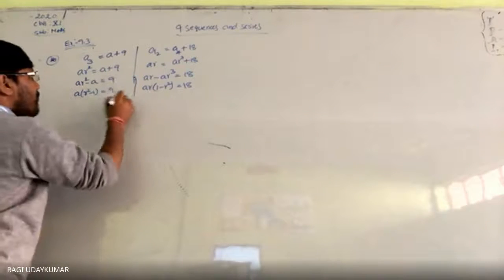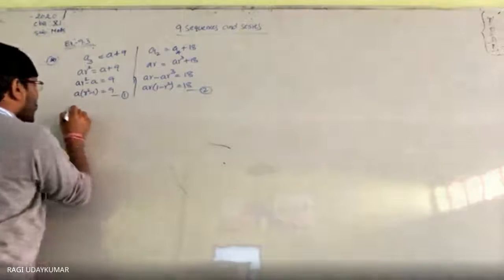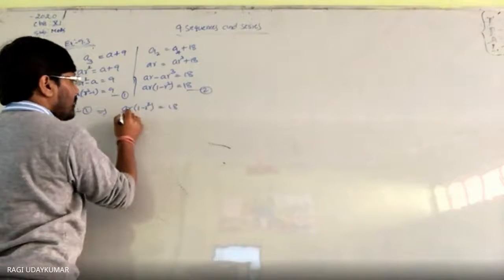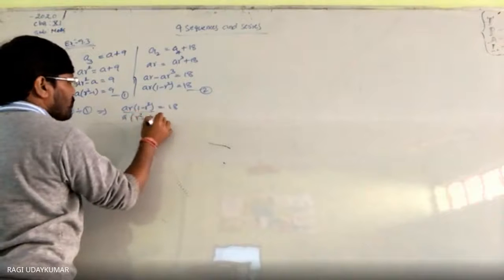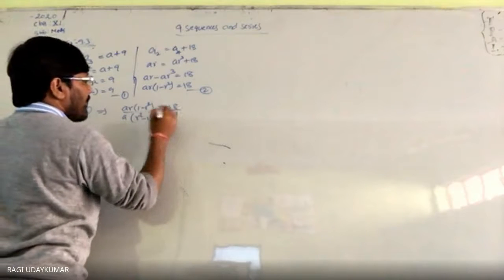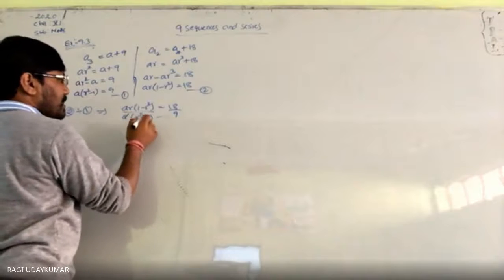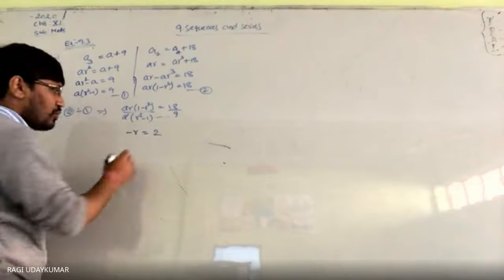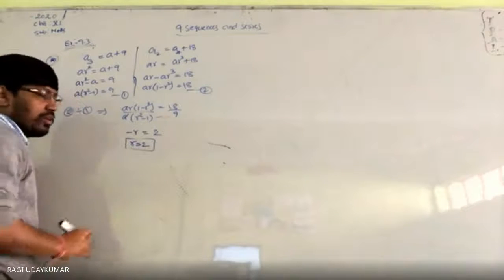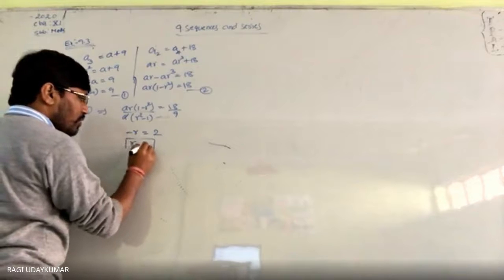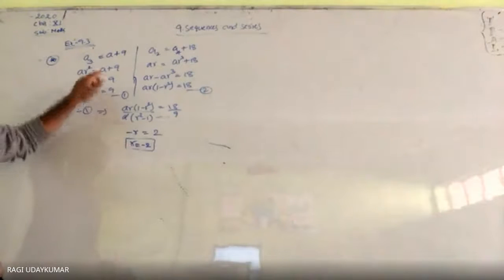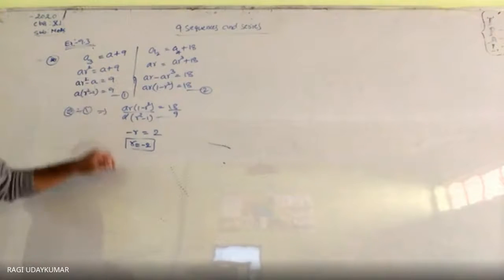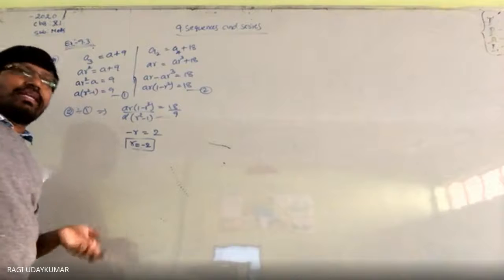Now you divide these 2 equations, second equation divided by first equation. AR into 1 minus R square is equal to 18, divided by A into R square minus 1 is equal to 9. What do you get here? A will get cancelled. And if you take the minus common, minus R is equal to 2. From this, R is equal to minus 2. If you get the first term and common ratio, automatically you can find any number of terms.